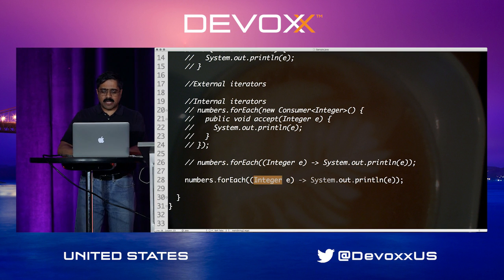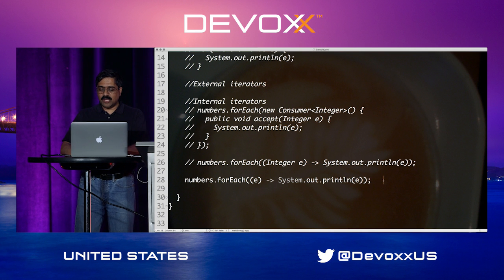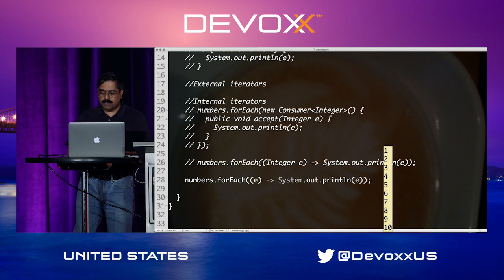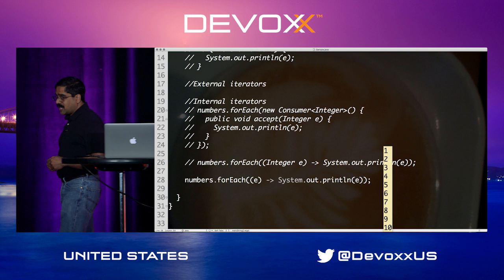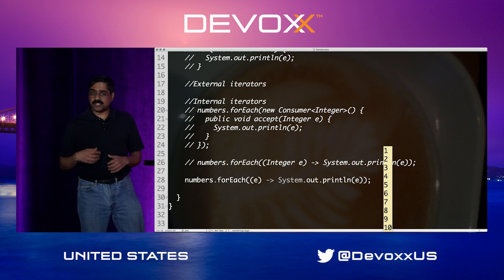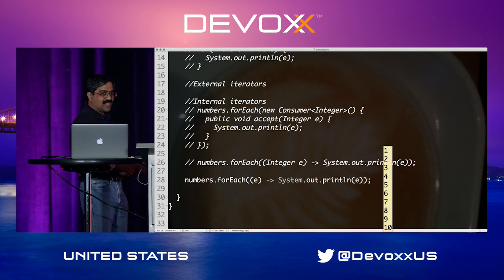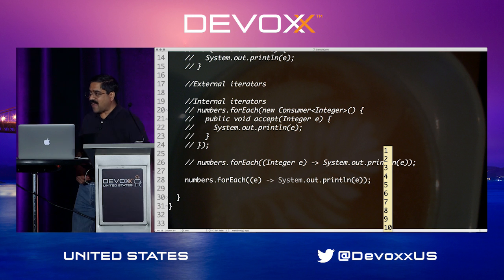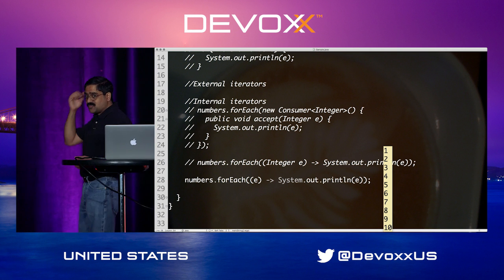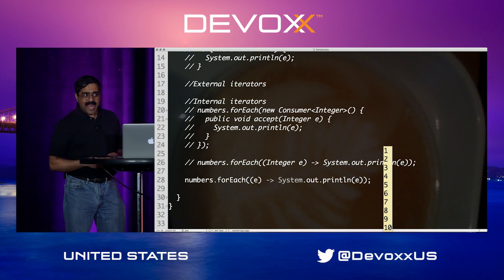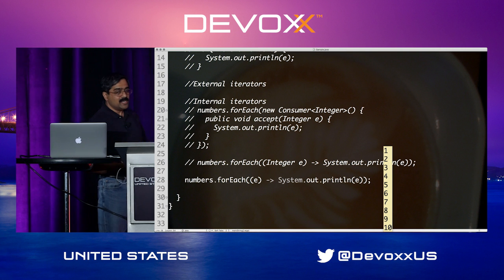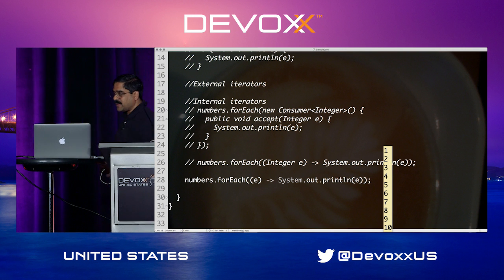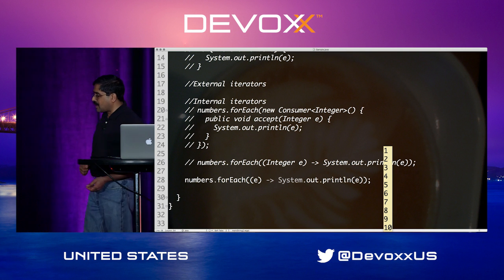So for the first time in a long time, Java is finally intelligent. We can use very easily type inference with Lambda expressions. So you can simply leave out the type because the type is not adding any value in this case. It is very obvious. Now make no mistake, this is not dynamic typing. This actually is static typing where the type is inferred at compile time.